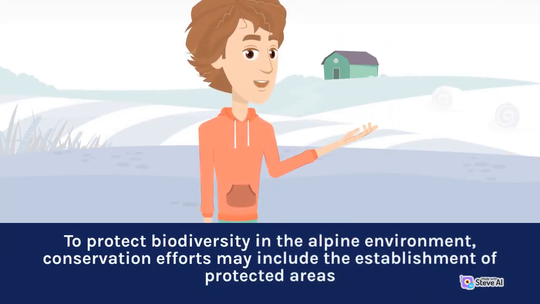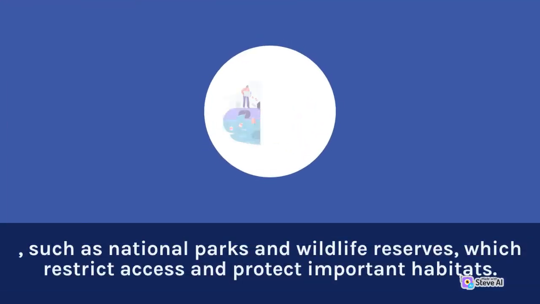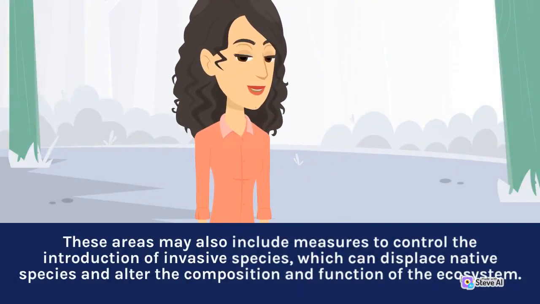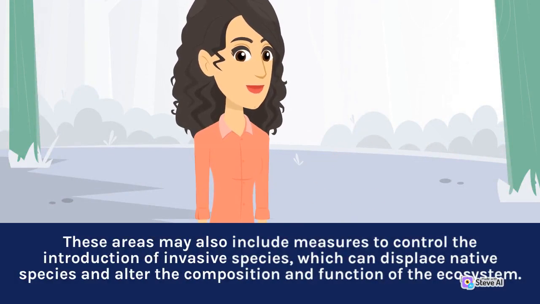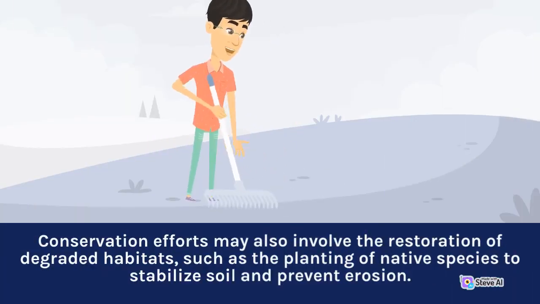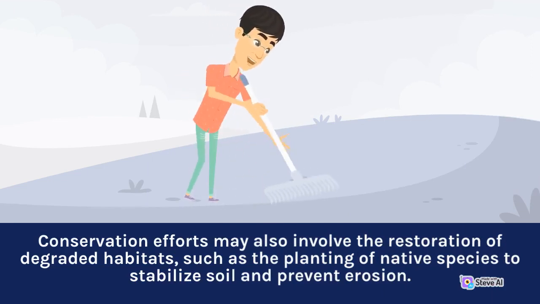To protect biodiversity in the alpine environment, conservation efforts may include the establishment of protected areas, such as national parks and wildlife reserves, which restrict access and protect important habitats. These areas may also include measures to control the introduction of invasive species, which can displace native species and alter the composition and function of the ecosystem. Conservation efforts may also involve the restoration of degraded habitats, such as the planting of native species to stabilize soil and prevent erosion.